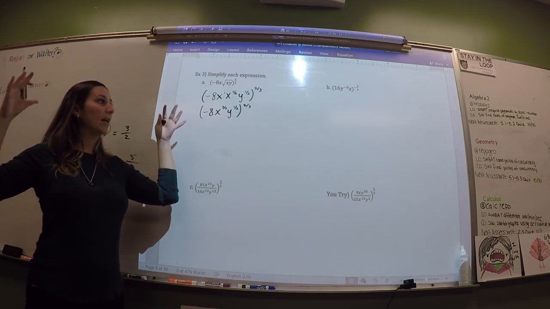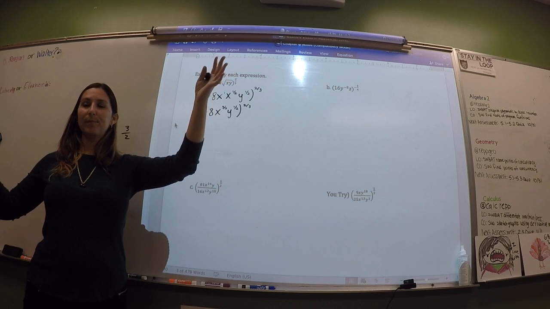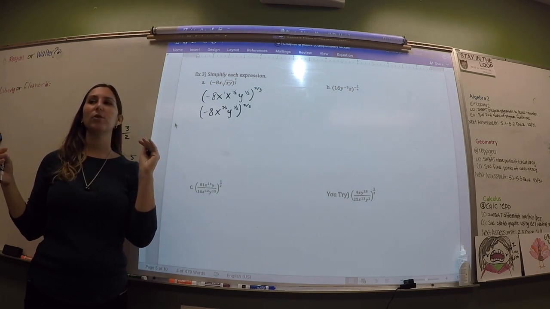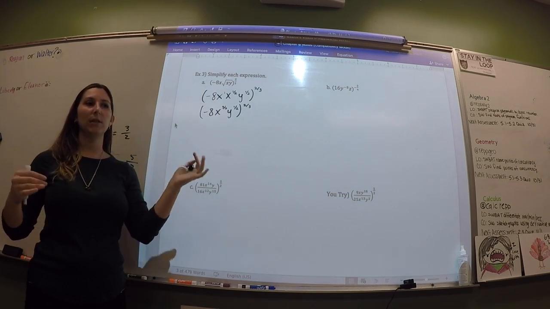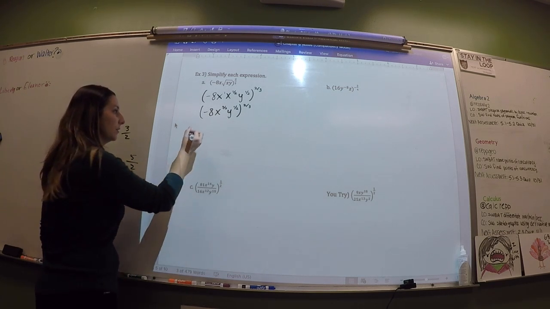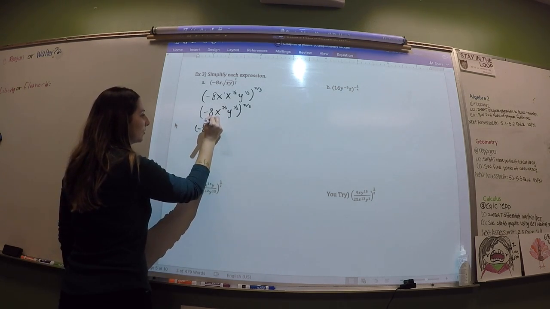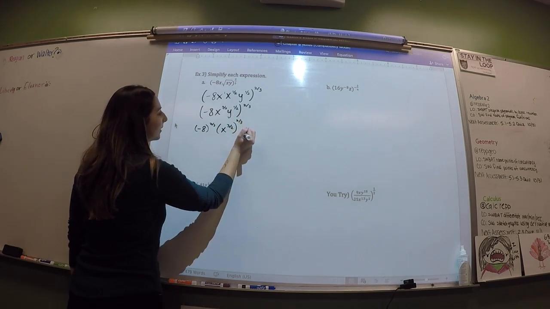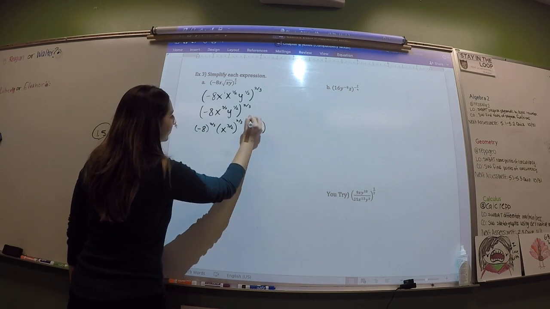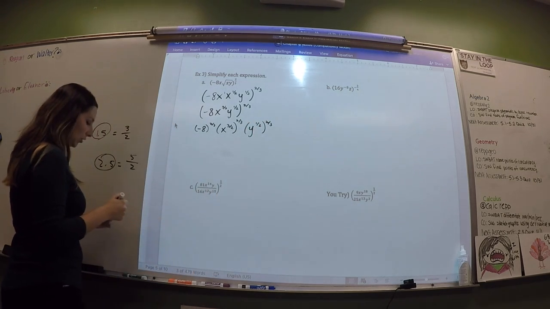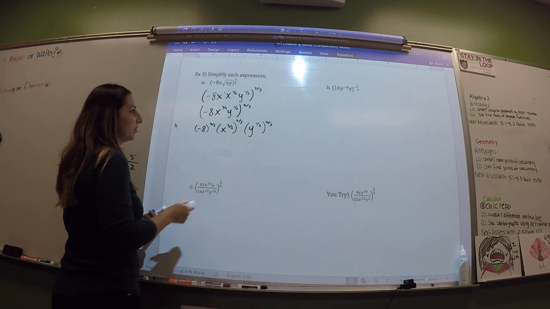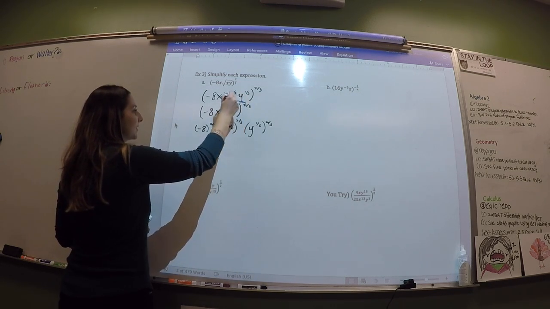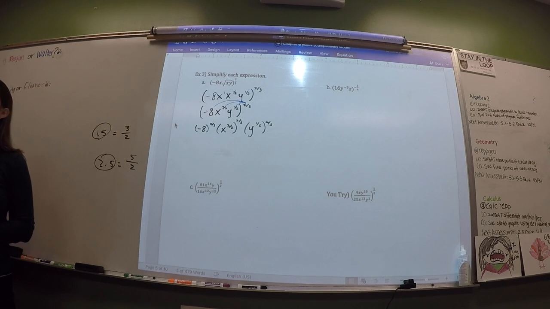Now, when you have a bunch of stuff raised to a power, you're going to do something sort of like the distributive property. You want to apply that power to each term within the parentheses. So what you're doing is -8 to the 2/3 power. You're doing x to the 3/2 to the 2/3 power, and you're doing y to the 1/2 to the 2/3 power. It's not the distributive property because you're not multiplying, but it's similar in the sense that you have to make sure that you raise each one of those monomials or terms to the 2/3 power.